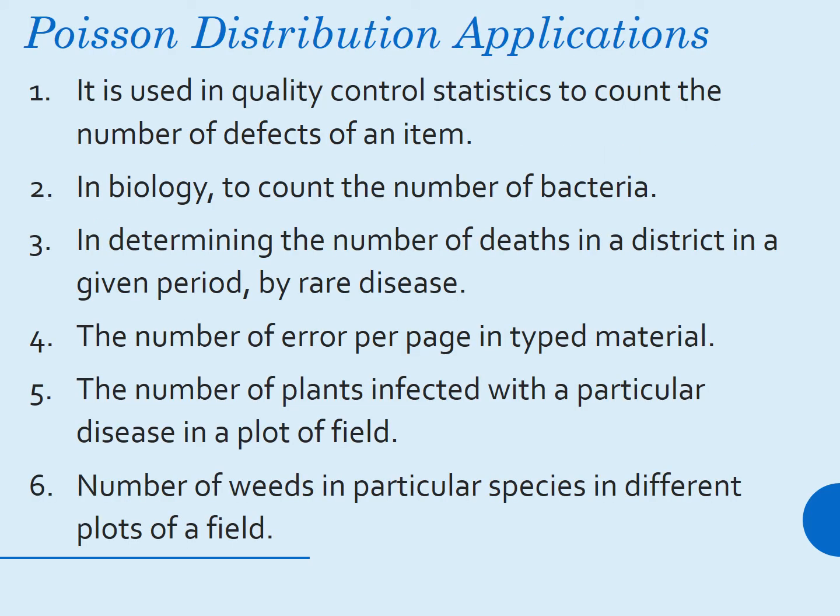Applications of Poisson distribution. First, it is used in quality control statistics to count the number of defects of an item. Second, in biology to count the number of bacteria. Third, in determining the number of deaths in a district in a given period by a rare disease. Fourth, the number of errors per page in typed material. Fifth, the number of plants infected with a particular disease in a plot of a field. Sixth, the number of weeds of a particular species in different plots of a field.